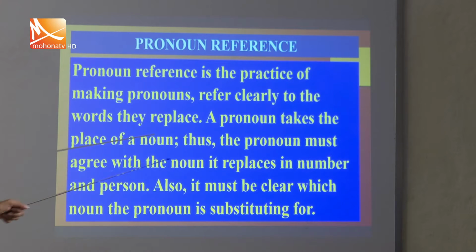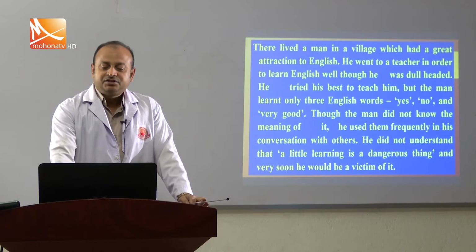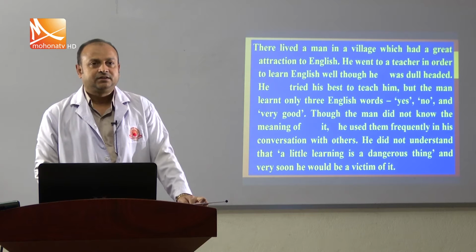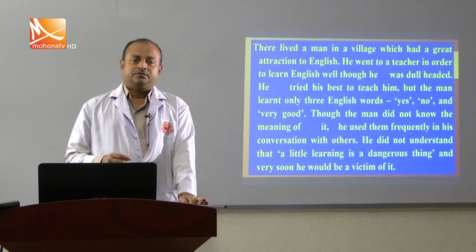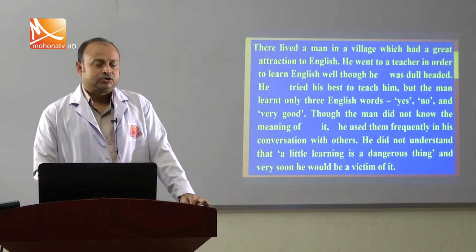A pronoun takes the place of a noun, thus the pronoun must agree with the noun it replaces in number and person. Also, it must be clear which noun the pronoun is substituting for, my students. So, through an example, we will first learn the way we can solve this item.